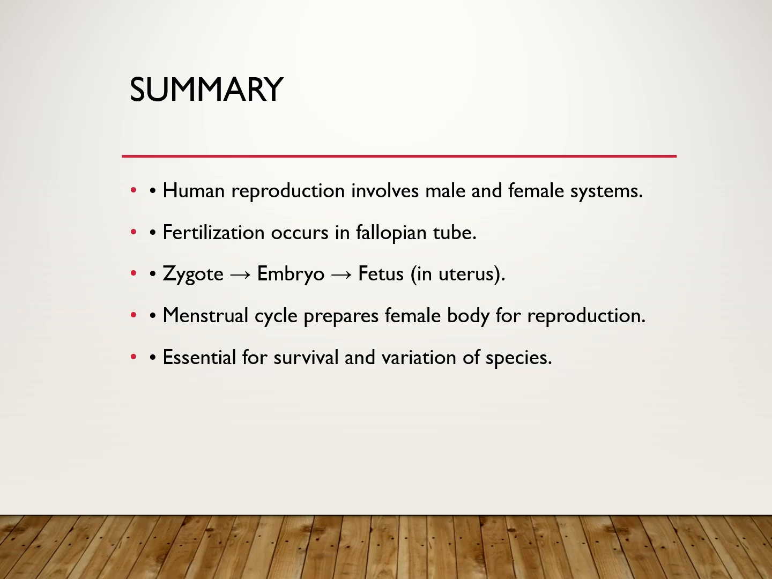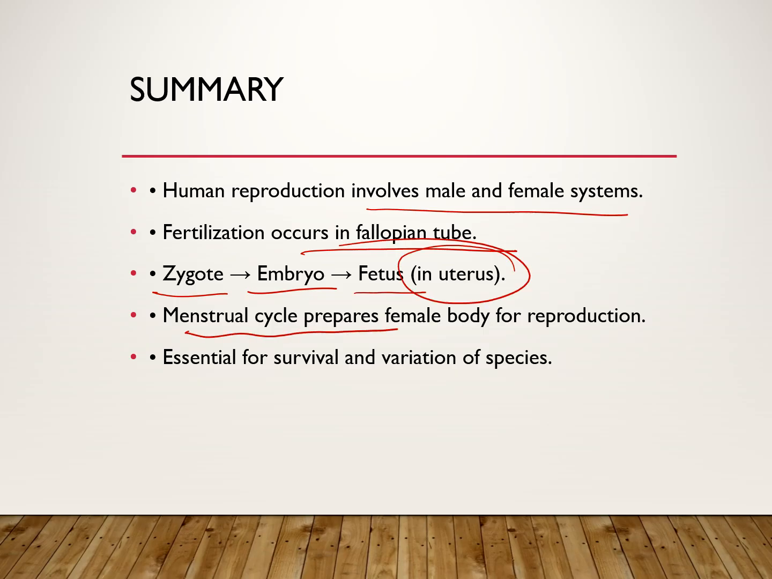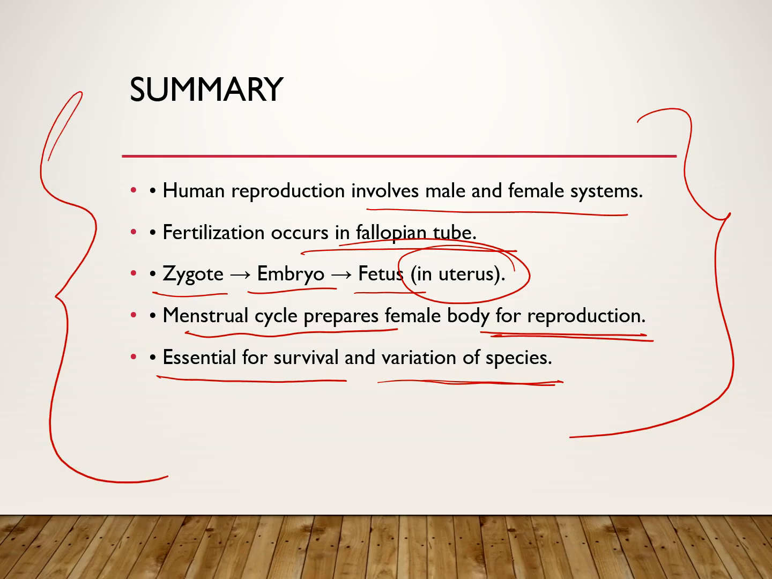So what we have studied today, if we sum up quickly, is human reproduction. It involves both male and female systems. Fertilization occurs in the fallopian tube, and the zygote is converted to embryo and to fetus in the uterus. Menstrual cycle prepares the female body for the reproduction process. It is essential for the survival and variation of the species. So it's all done. Reproduction in organisms has been completed, and this was the last part, human reproduction, and I have completed that in one shot.